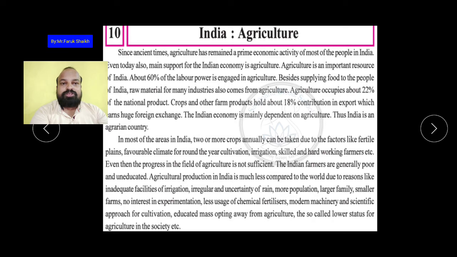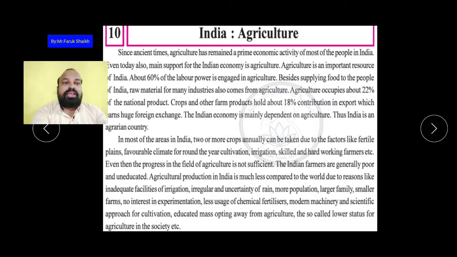of agriculture. Okay, so the agriculture production in India is much less compared to the world due to reasons like inadequate facilities of irrigation. Now most of the people are engaged in agriculture, but the agriculture production in India is less compared to the world's. दुनिया के कंपैरिजन में इंडिया का जो प्रोडक्शन एग्रीकल्चर वो बहुत कम है. ओके, तो द रीज़न इनएडिक्वेट फैसिलिटीज़ ऑफ इरिगेशन, यानी कि जो पानी खेती में देने की फैसिलिटी है वो बहुत कम है.